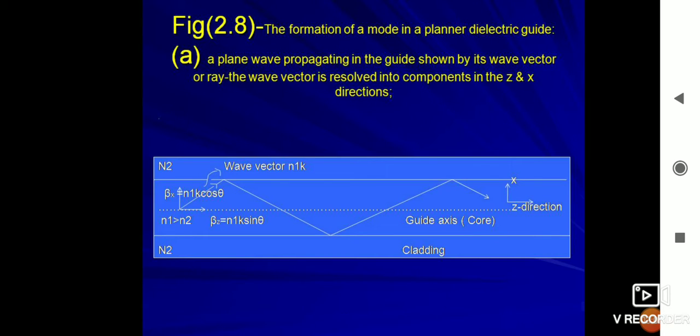This figure shows the formation of modes in a planar dielectric guide. Here the plane wave propagating in the guide is shown by its wave vector, or ray. The wave vector is resolved into components in the z and x directions. Here the direction of propagation is z. The guiding region is the core, whose refractive index is n1, and the outer surface is the cladding, whose refractive index is n2. Here n1 is greater than n2.